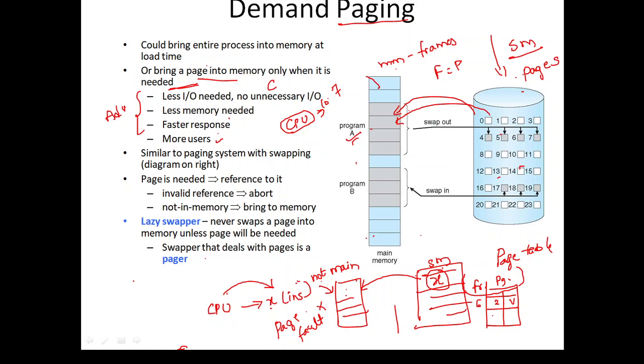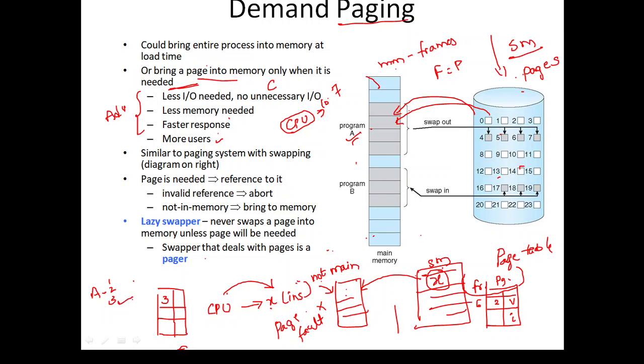If that particular page is not present, then we say that it is an invalid bit. Fine. So if a page is present, suppose a process A is there. A is having 1, 2, 3 pages. So here this is the page table we are having. Fine. So here in the page table, instead of having 1, 2, 3, we are having only the third page. A third page is there.